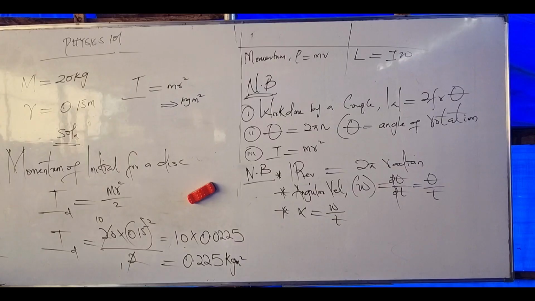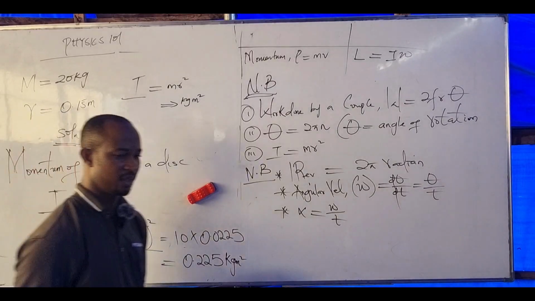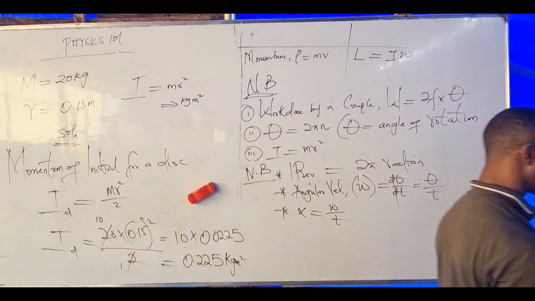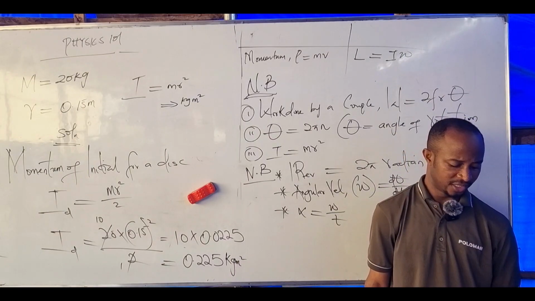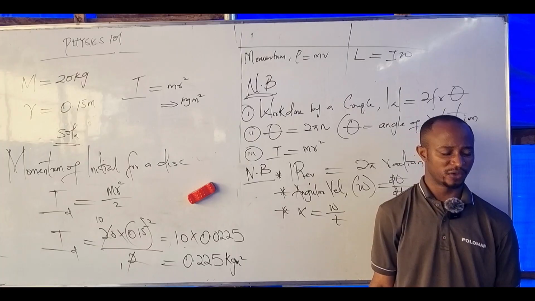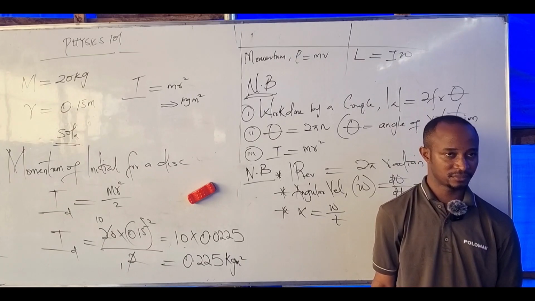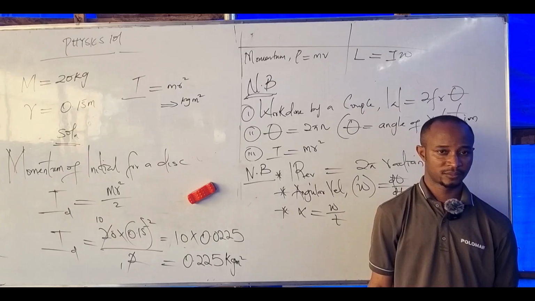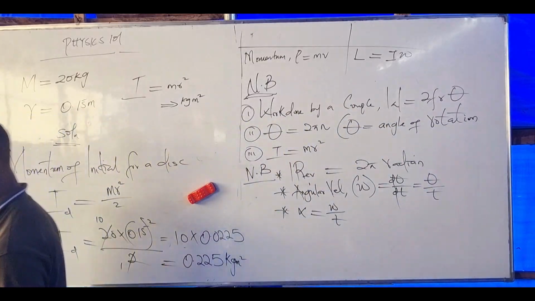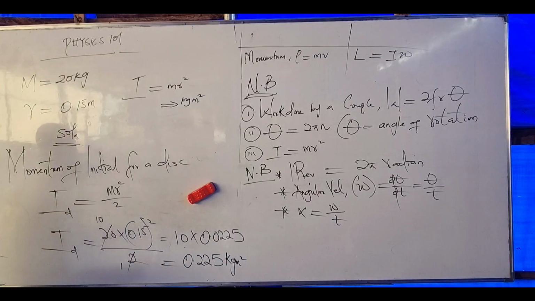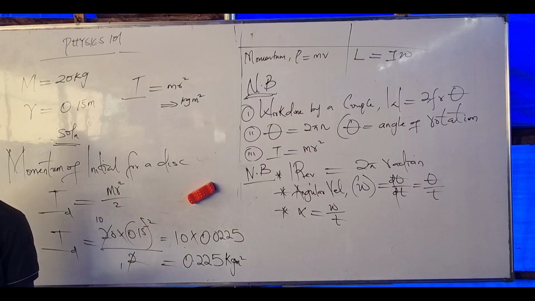Question 2. If the force is 20 Newton, radius of the wheel is 4 centimeter, in brackets 0.04 meter.